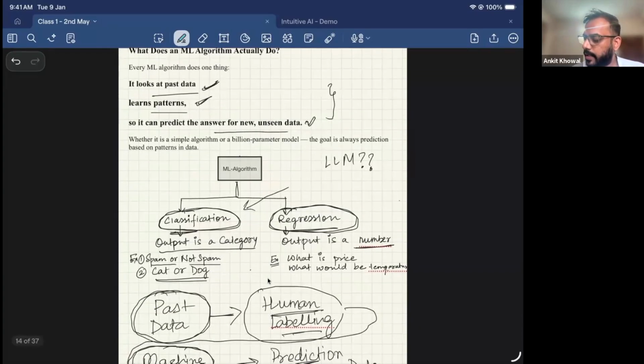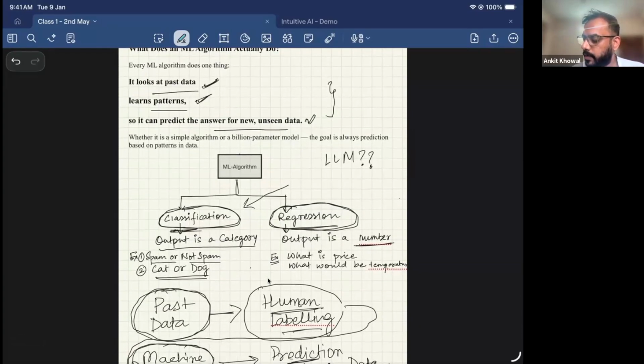And we saw that any ML algorithm can be of two types. One is classification. The other one is regression. Classification means based on your data, you learn what category the data belongs to. We took an example where I want to build a model which, by seeing a picture, can say whether it's a picture of a cat or a dog. So we'll train it on hundreds of pictures which are labeled as cat or dog, and then when it sees a new picture, it will classify it as a cat or a dog.